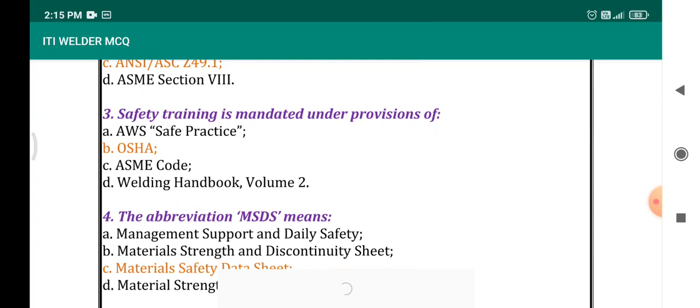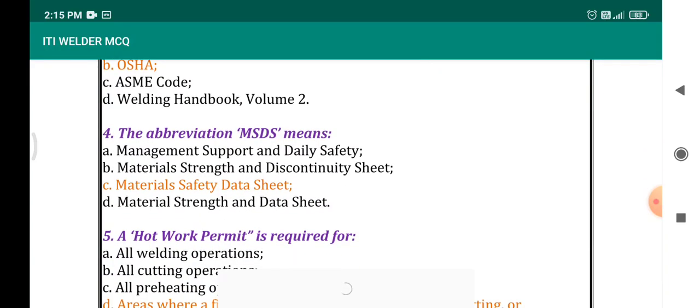Third question, safety training is mandated under the provision of. The safety standards are offered all over the world by the two main international organizations, OSHA and NEBOSH, and safety training is mandated under the provision of OSHA. AWS is American Welding Society Safe Practice. It's a document. ASME code, that's also a code which deals with the safety training. Welding handbook, in which also they are specifying about safety training, but the safety training is mandated under the provision of OSHA only.